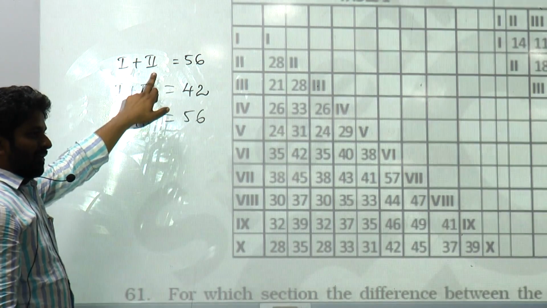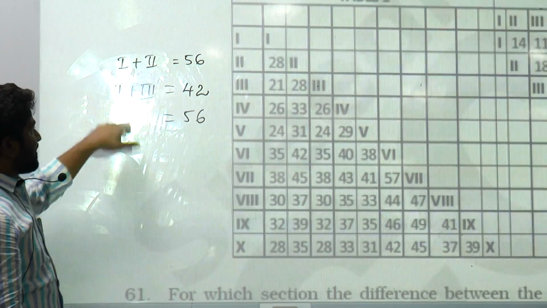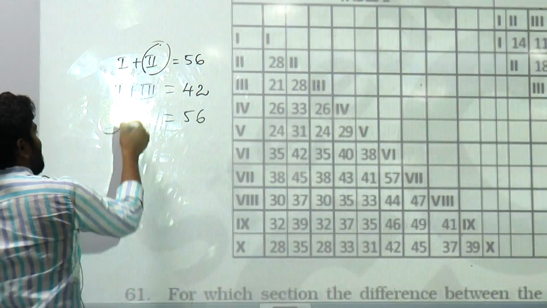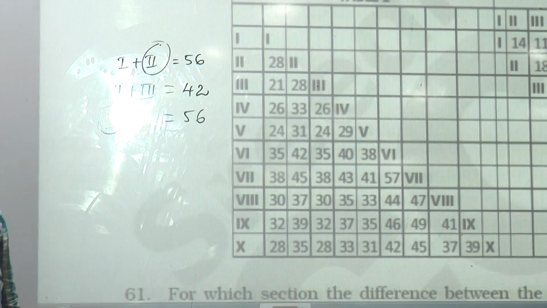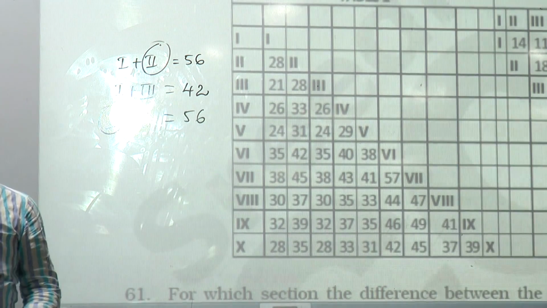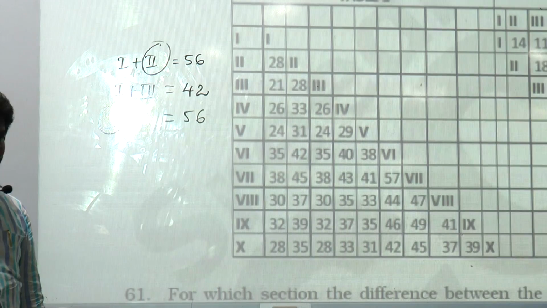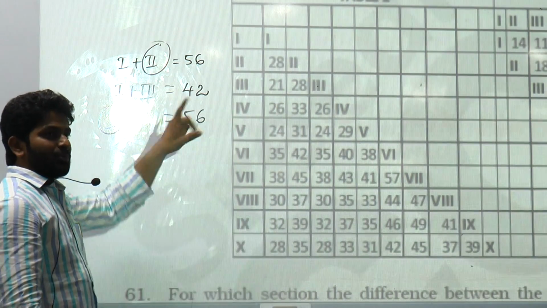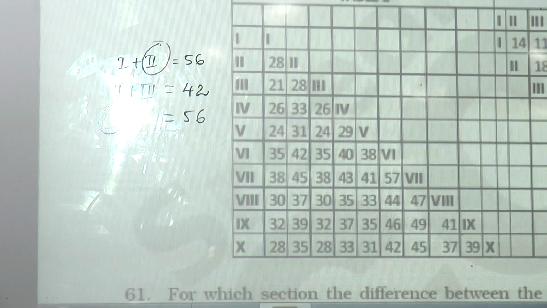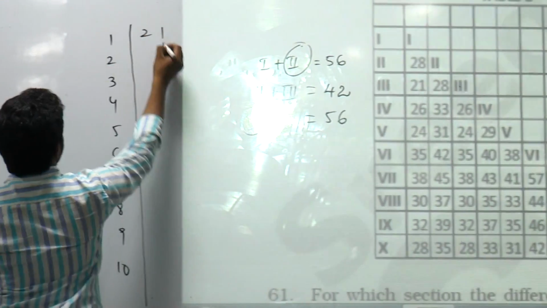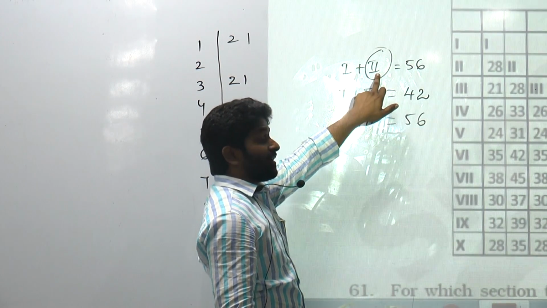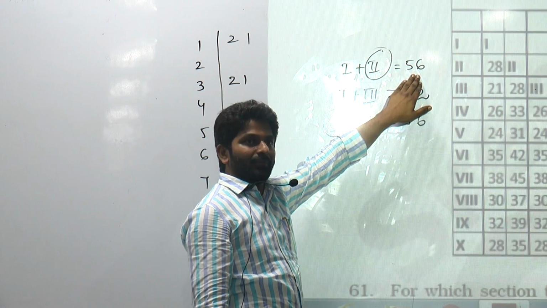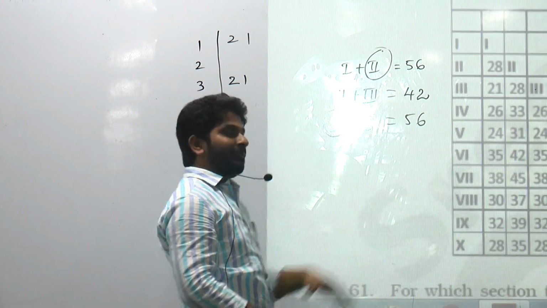The second section is common, so the only difference is 1 and 3. 1 and 3 together give you 42, so each carries 21. From the first section we have 21 questions and the third section also 21. Then what about the number of questions in the second section? Subtract 21 from 56: 35.